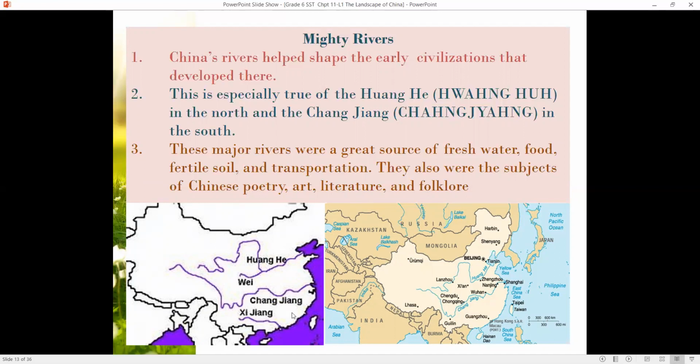Now, these rivers are so important that people in literature use them in poems. The artists would use these rivers as their topics of drawing. In literature and folklore, there would be stories all around these two important rivers.